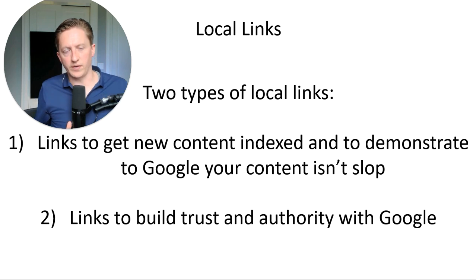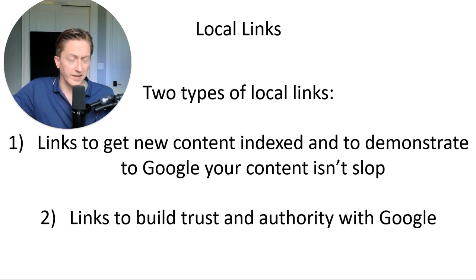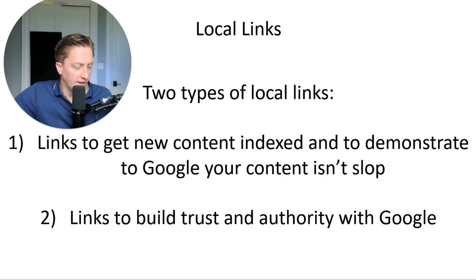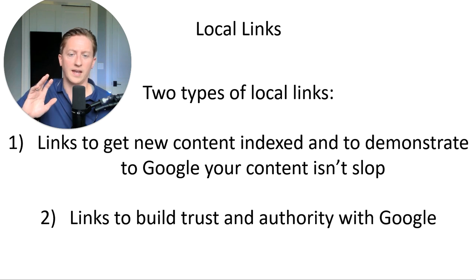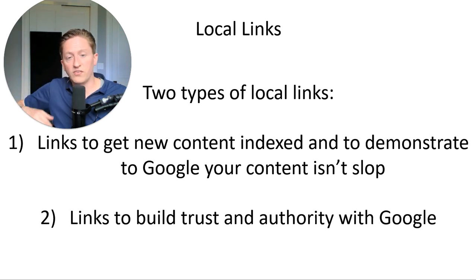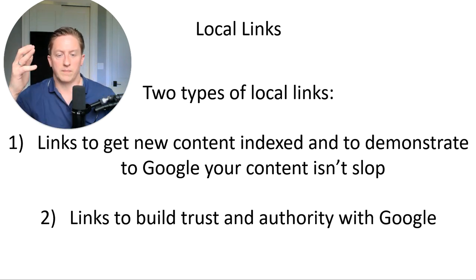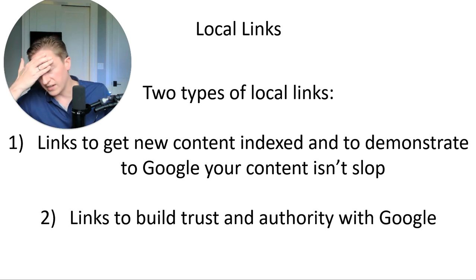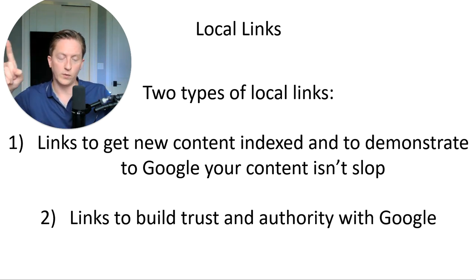A lot of tools come out. If you want to produce 10,000 articles a day, you certainly can. There are WordPress plugins that connect straight into OpenAI's API, and they can produce as much AI-generated content as you want. That worked for a while, and then the helpful content update came out, and then that largely stopped working. So this type of link is really just to make sure that Google knows you're not generating a bunch of AI slop. That is going to be one link per URL that we produce or touch.